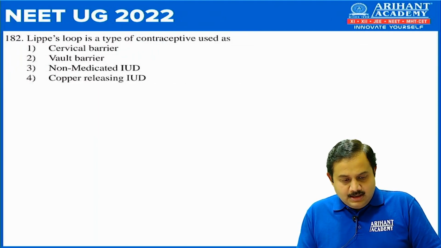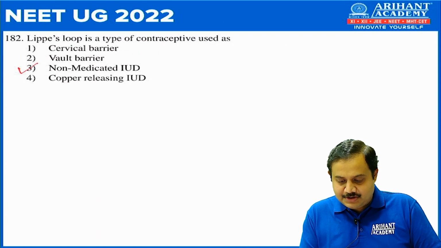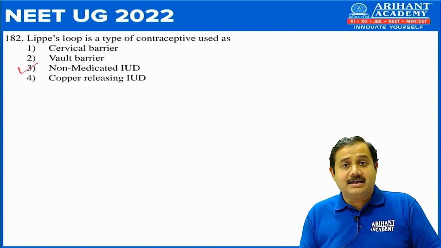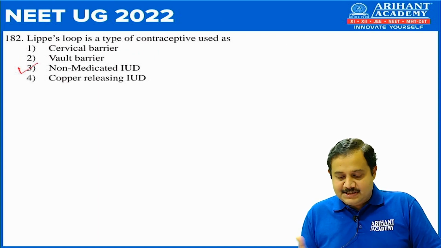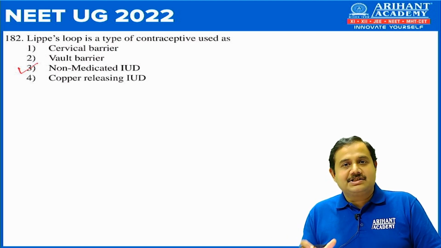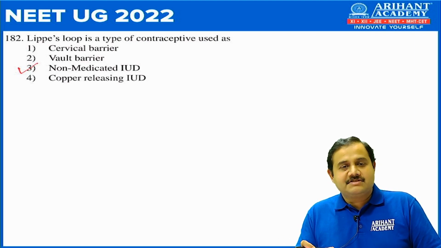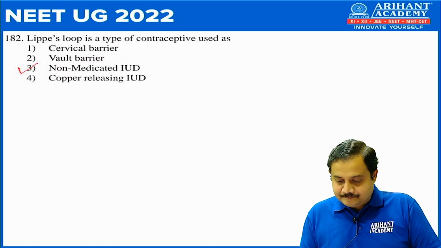182. Lippes loop is a type of contraceptive which is used as a non-medicated IUD. As Lippes loop does not release any hormone, only the presence of Lippes loop in the uterus increases phagocytic activity, and that will cause phagocytosis of the sperm and prevents fertilization.